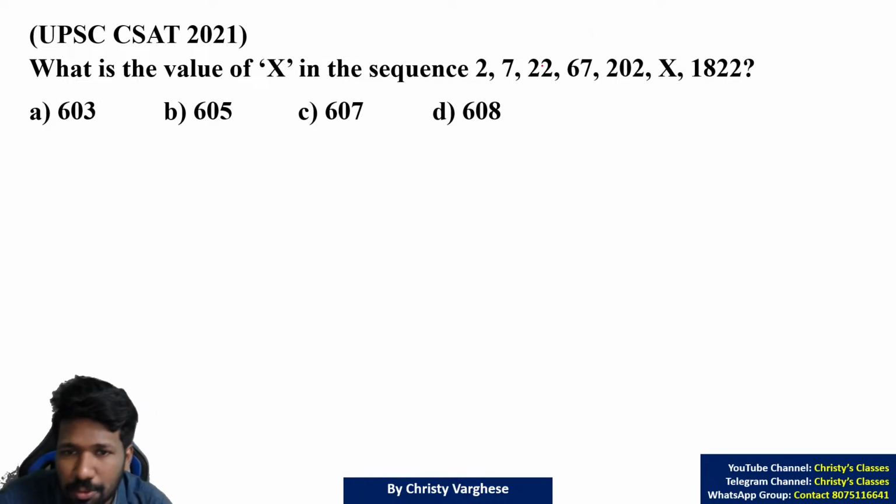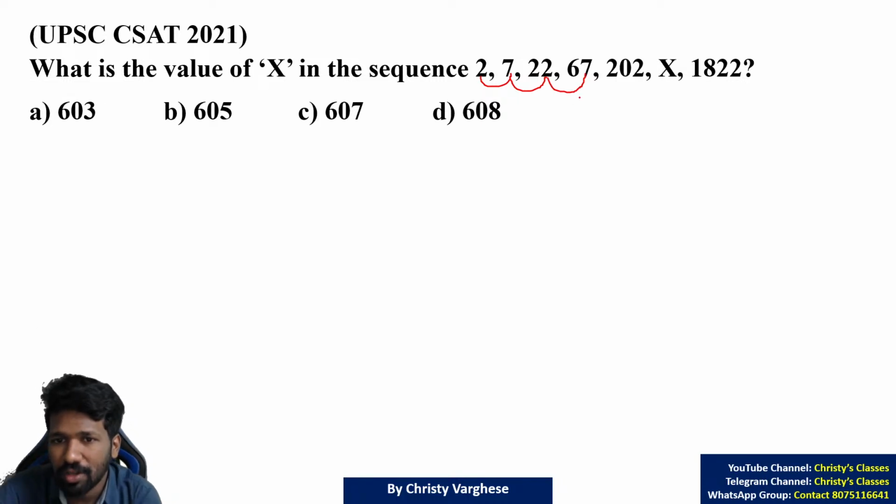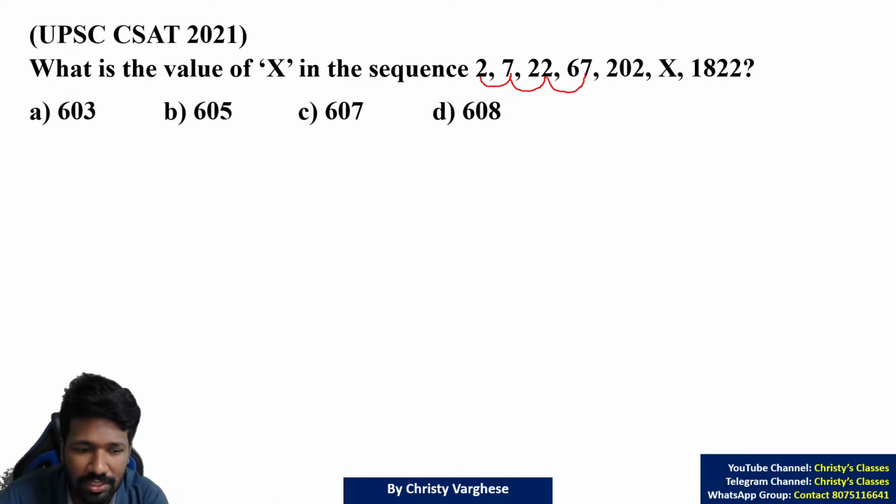Here you can see an exponential increase, 5 difference, then 15 difference, then 45 difference, and so on. So there is a chance that there is a multiplication or power involved. So take the difference and see. 2 and 7, 5 difference, 7 and 22, 15 difference, 45 difference, 135 difference. Look at this. This is a geometric pattern.